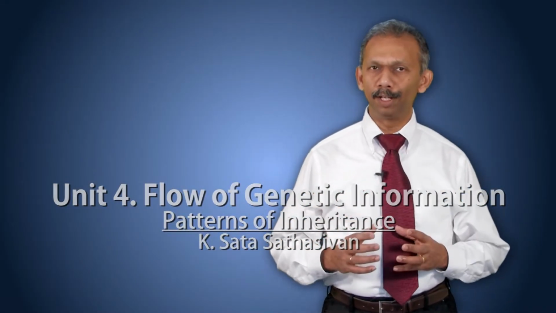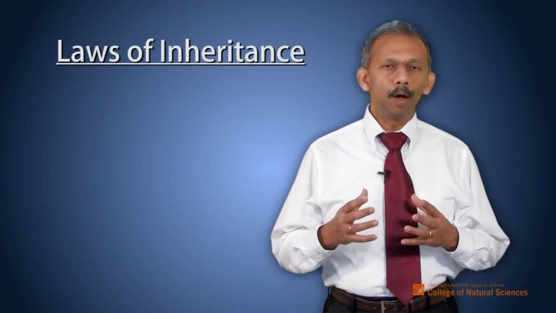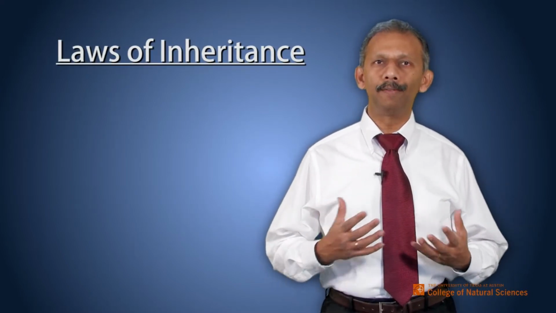So in this chapter on patterns of inheritance, we're going to look at how the genetic laws of inheritance were generated by Gregor Mendel, who is considered the father of genetics, and is one of the greatest biologists we have known in the past. And he was working on pea plants to understand how the different characteristics inherit when he was breeding the peas.